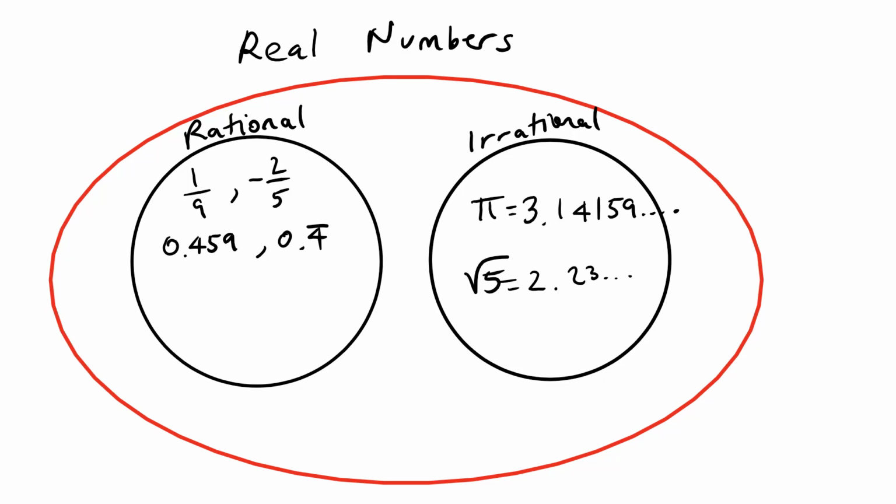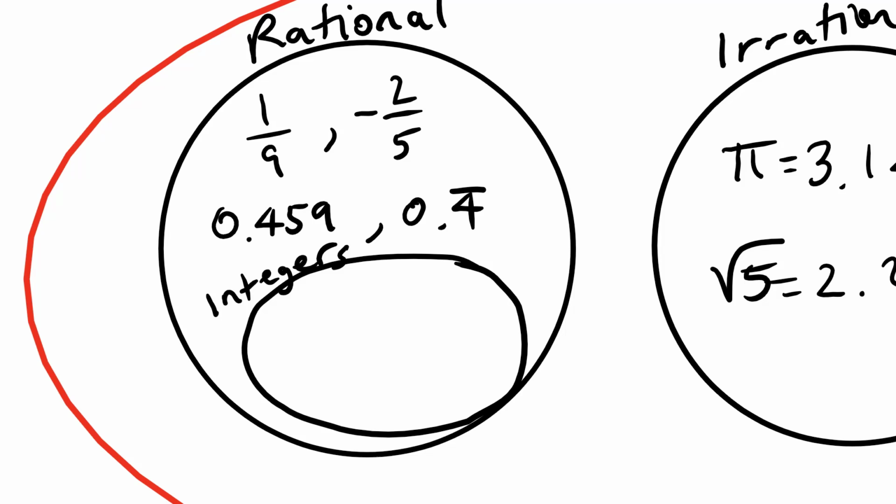So the integer numbers should be a set inside the rational numbers. The integers also contain whole numbers or counting numbers, natural numbers within them, because every counting number is an integer. The counting numbers are numbers such as 1, 2, 3, 4, 5, keeps on going forever like that without a decimal place.